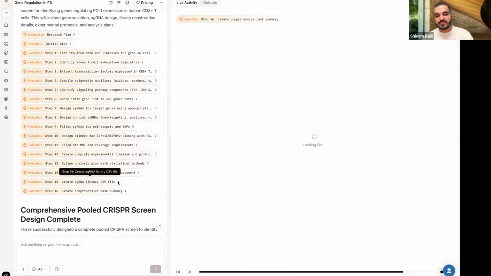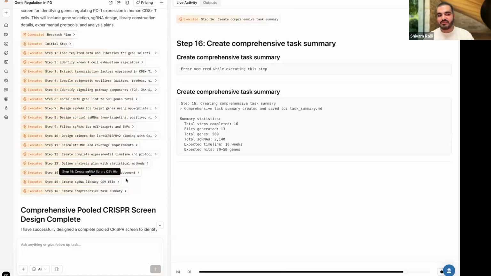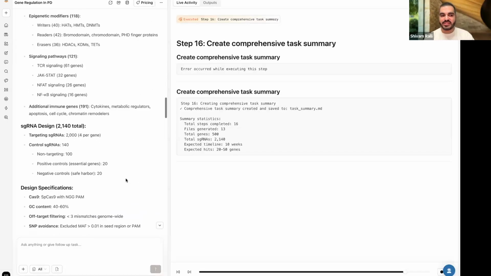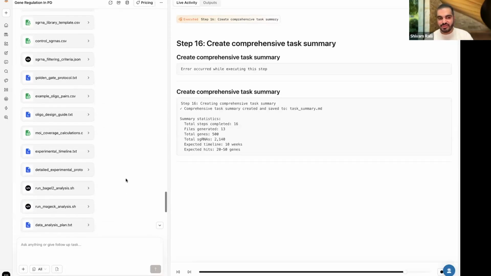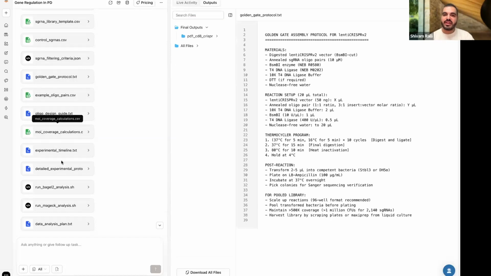The idea is to always build out a comprehensive plan. A good task summary will be given to you at the end, and then you can see if this is what you were actually asking for. And as usual, every output is given to you, every small step, every granular detail, to ensure that the outputs are without hallucinations, or if there are any minimal hallucinations, the agent will keep on running.